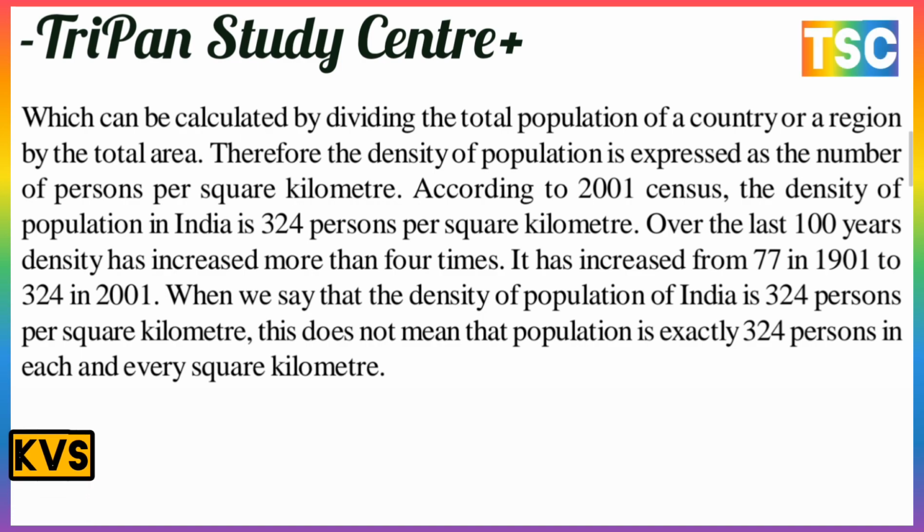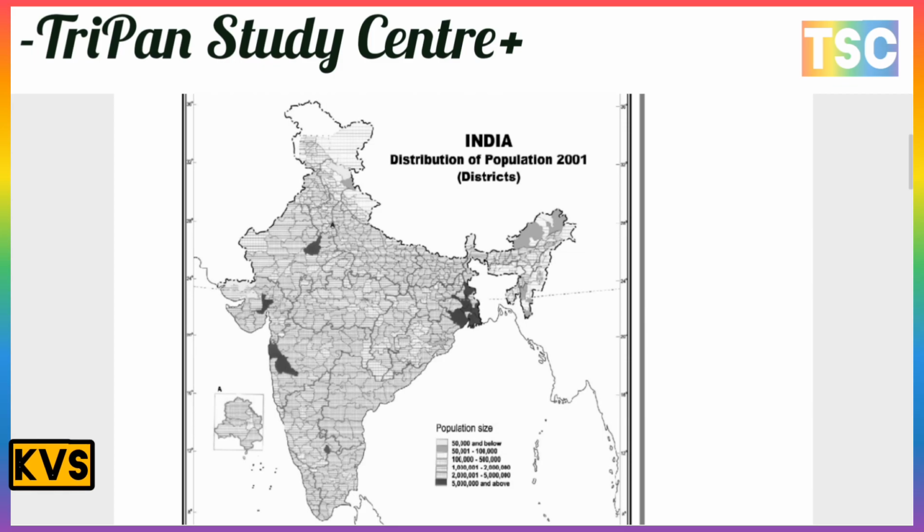When we say that the density of population of India is 324 persons per square kilometer, this does not mean that the population is 324 persons in each and every square kilometer. This is important. A map will show on your screen. It shows the distribution of population in 2001. In a district like Mumbai, the maximum population is 5 crore and above.